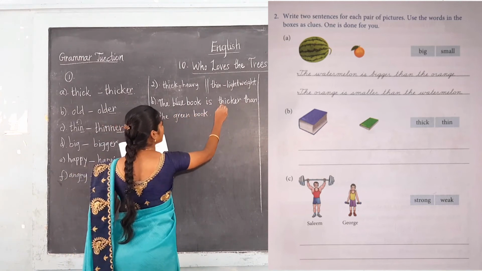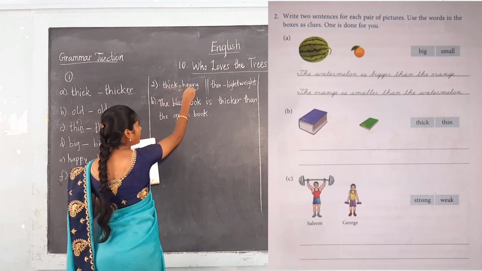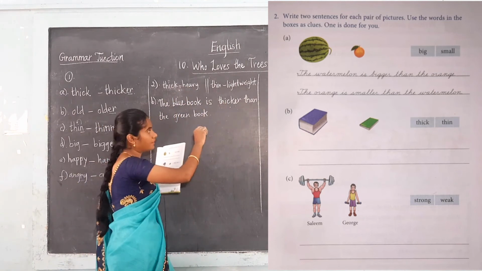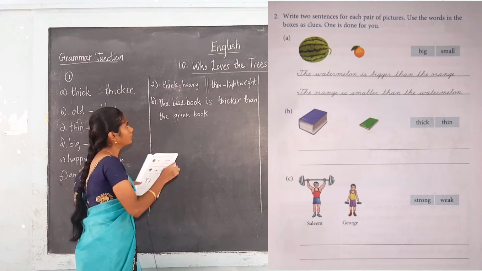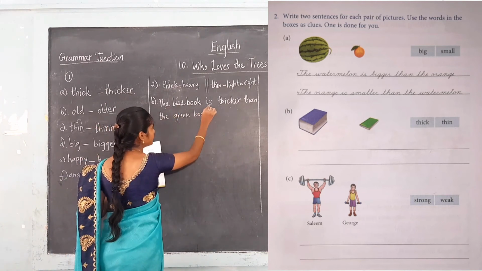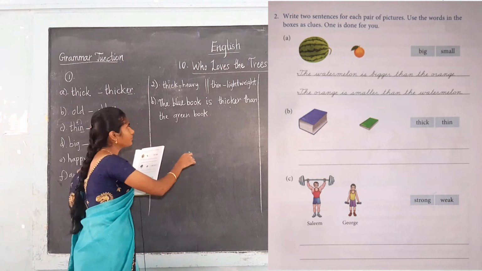So thicker means what? Thick means heavy. The blue book is very heavy when compared to the green book. So you are writing the blue book is thicker than the green book.